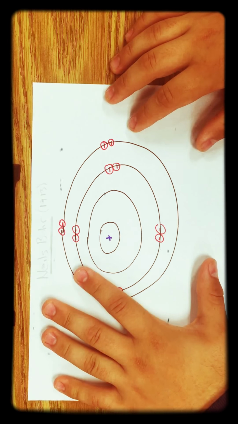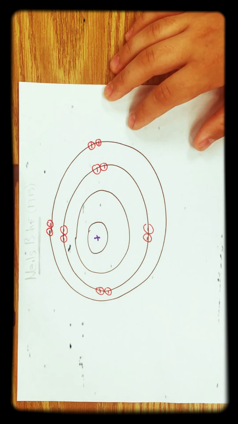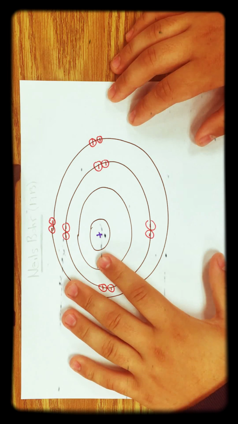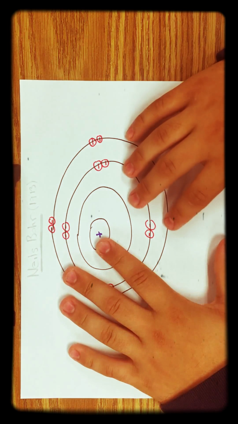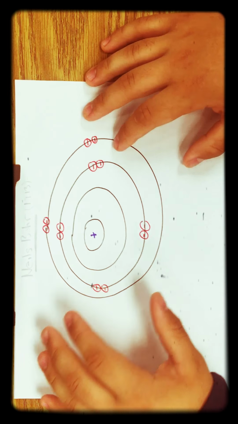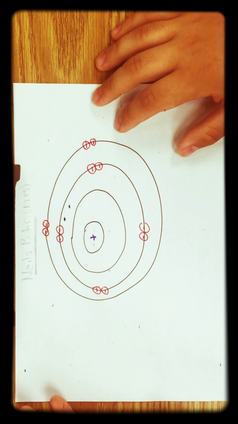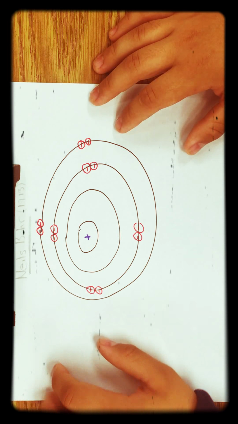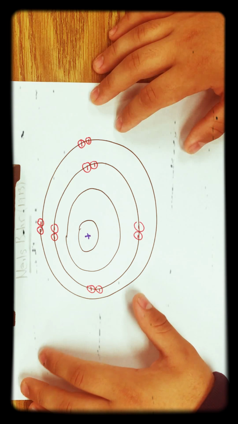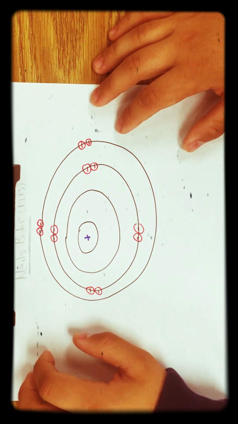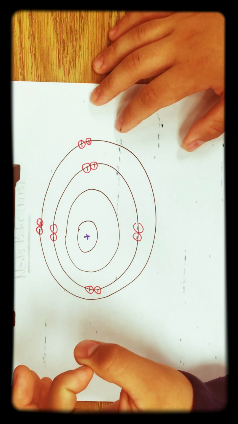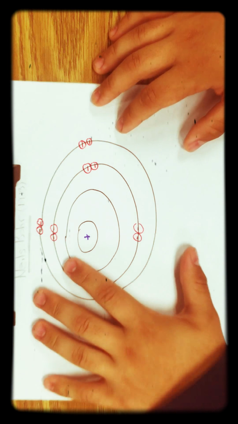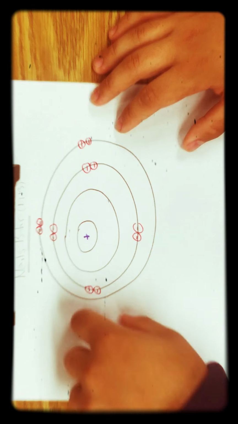Then later in 1913 came Niels Bohr, a scientist who outsmarted most of the people, a rival to Albert Einstein. He came up with the idea of quantum mechanics. He thought that it couldn't be possible for just one nucleus to be completely surrounded by just electrons, and they couldn't just be in one place.